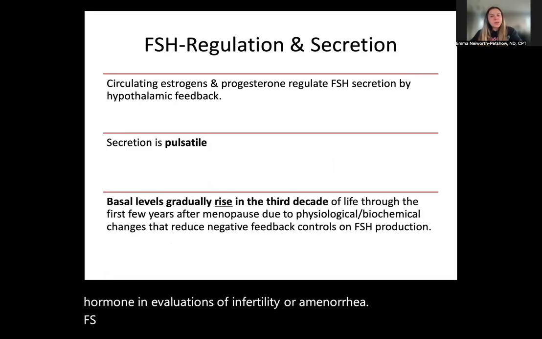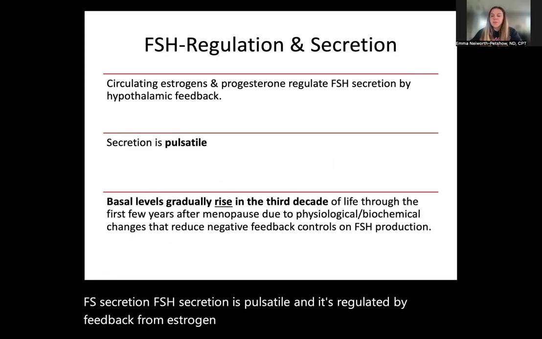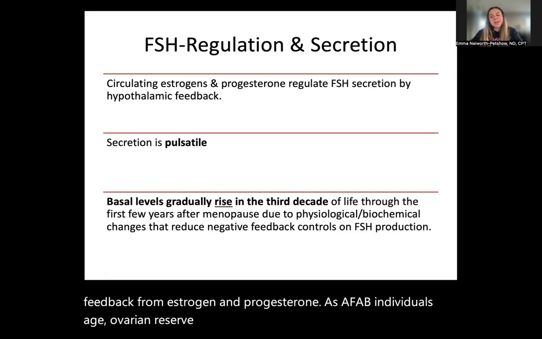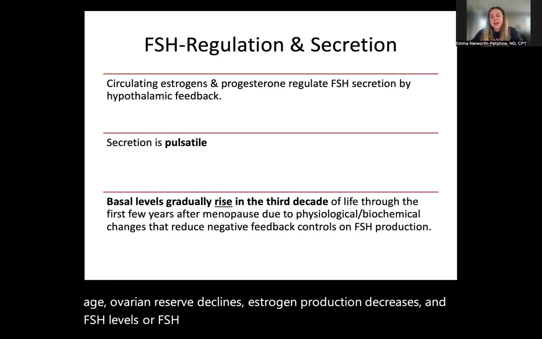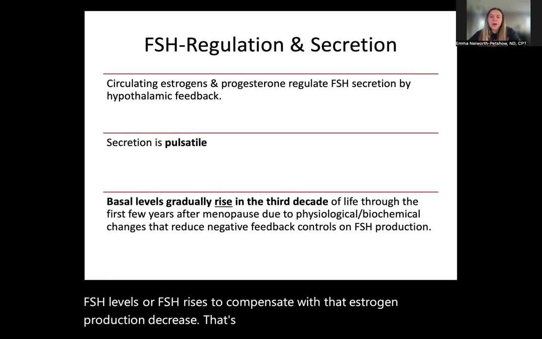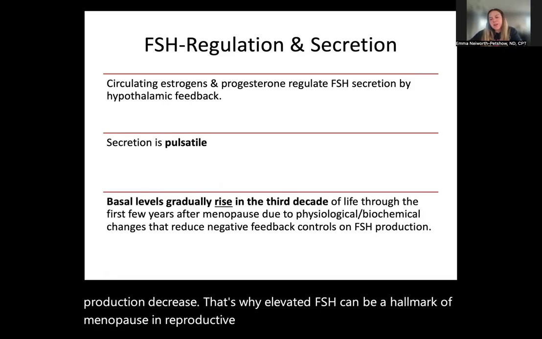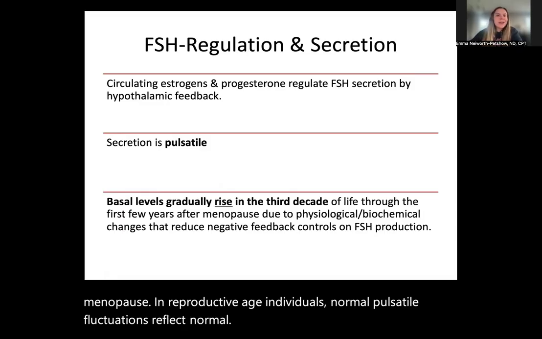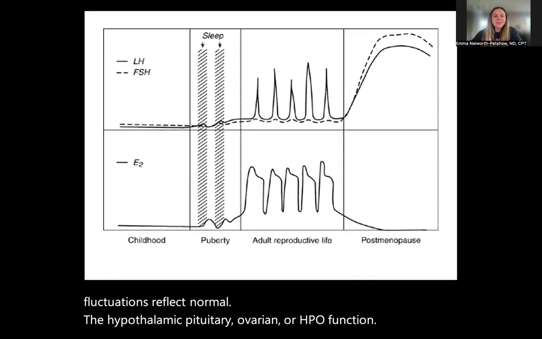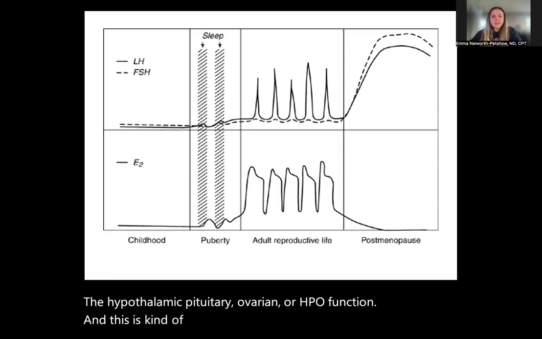FSH secretion is pulsatile and it's regulated by feedback from estrogen and progesterone. As AFAB individuals age, ovarian reserve declines, estrogen production decreases, and FSH rises to compensate. That's why elevated FSH can be a hallmark of menopause. In reproductive age individuals, normal pulsatile fluctuations reflect normal, healthy hypothalamic, pituitary, ovarian, or HPO function. And this is kind of showing those different patterns and pathways.